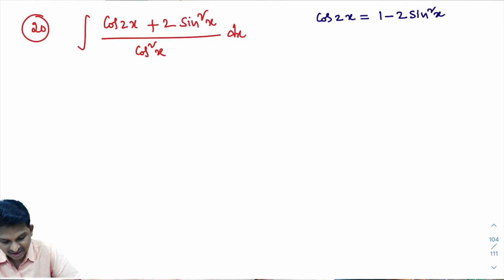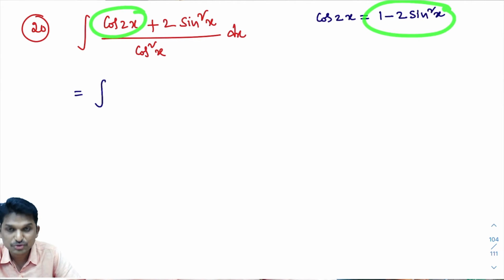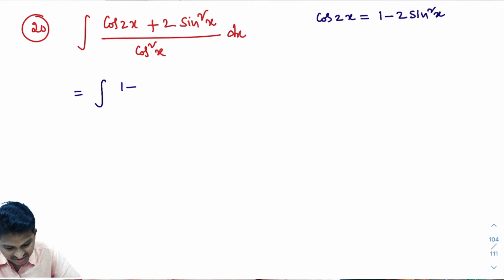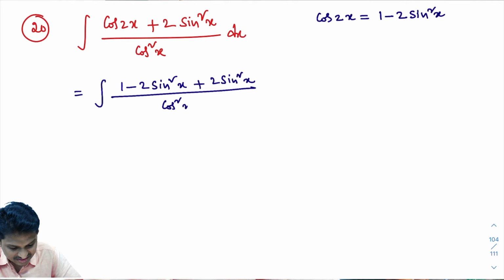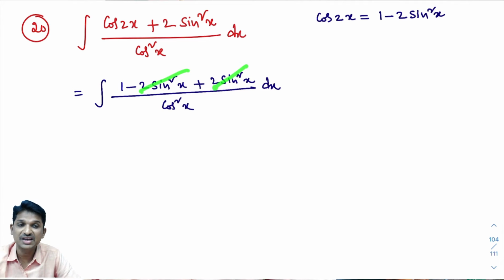Okay. So that equals, look here, the integral of, here cos 2x is there. In place of cos 2x, I'll write 1 minus 2 sin square x. Right? 1 minus 2 sin square x plus 2 sin square x divided by cos square x dx. Okay. Now look here. This is minus 2 sin square x. This is plus 2 sin square x. Both will get cancelled.